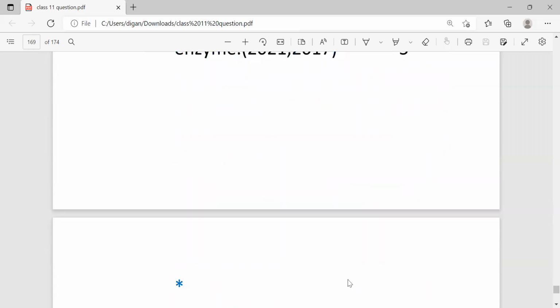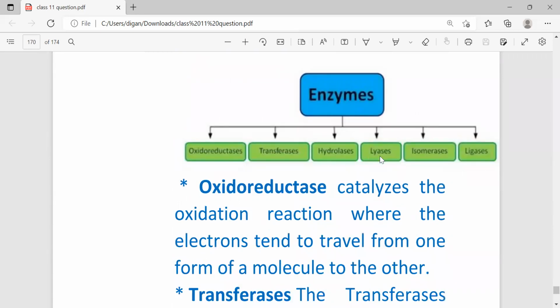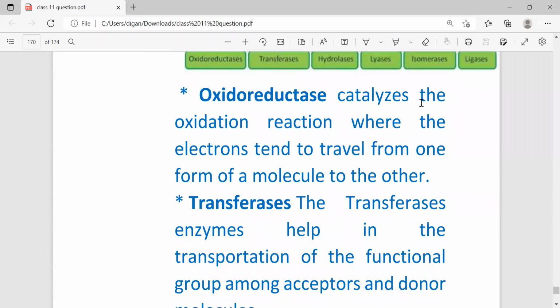Then classify the enzymes. Enzymes are divided into 6 parts: oxidoreductase, transferase, hydrolase, lyase, isomerase, and ligase. Oxidoreductases catalyze oxidation reactions, that's why it is called oxidoreductase, wherein electrons tend to travel from one form of a molecule to another.